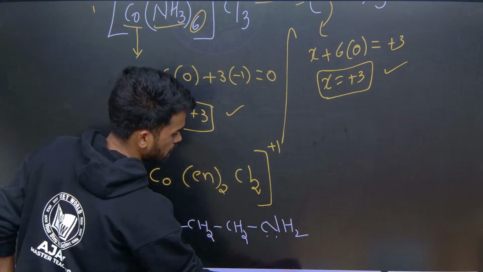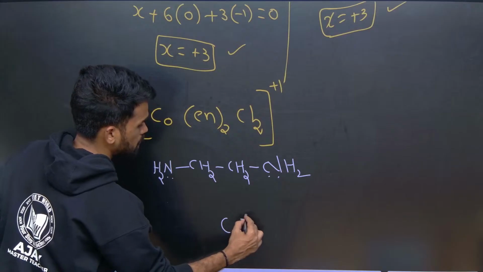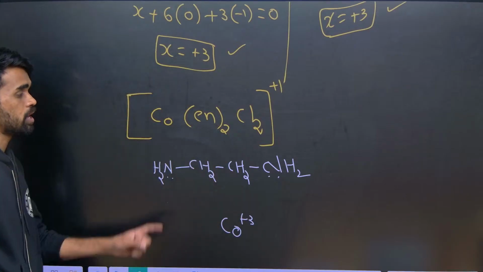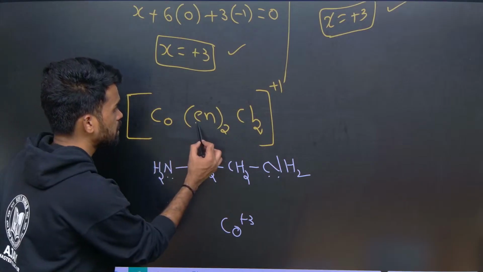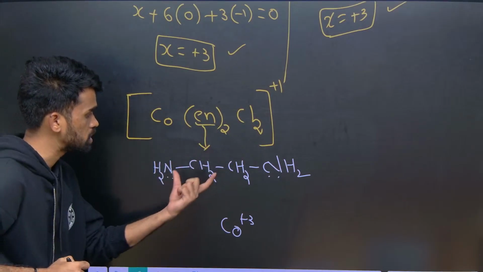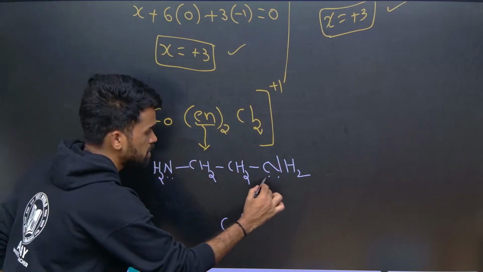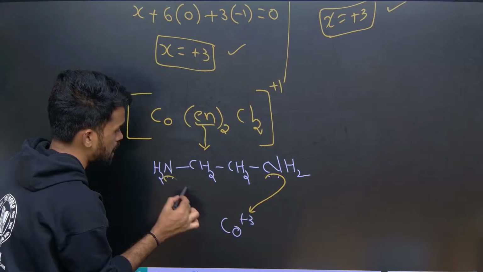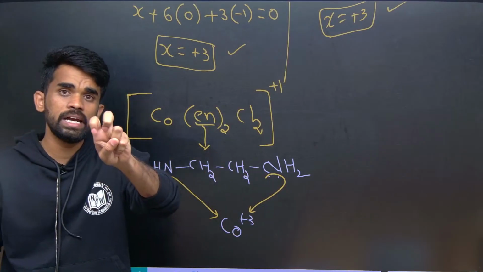Here we have ethylene diamine and cobalt. In the cobalt it will be +3 oxidation state in this case. Now how many ligands are there here? en means this is the structure of en, so you should say it as ethylene diamine. This is one dentating site and this is another dentating site. So one ethylene diamine has 2 dentating sites, right?